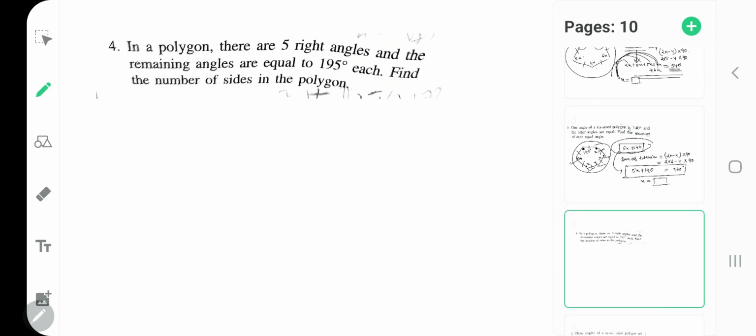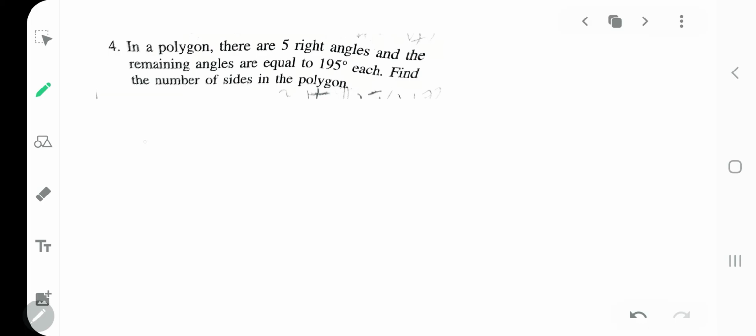we have, in a polygon there are 5 right angles and the remaining angles are equal to 195 each. Find the number of sides. Now we do not have the number of sides, but it is given there are 5 right angles. So 5 right angles means 5 into 90 degrees, and the remaining angles are 195. We do not know how many are 195. So can we put it as x number of angles are 195?